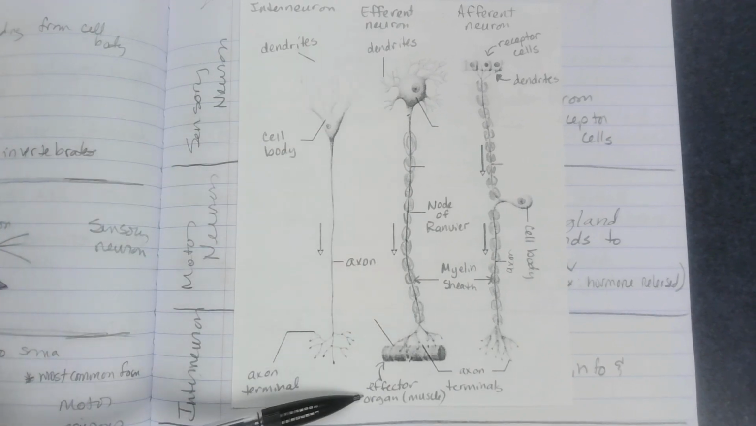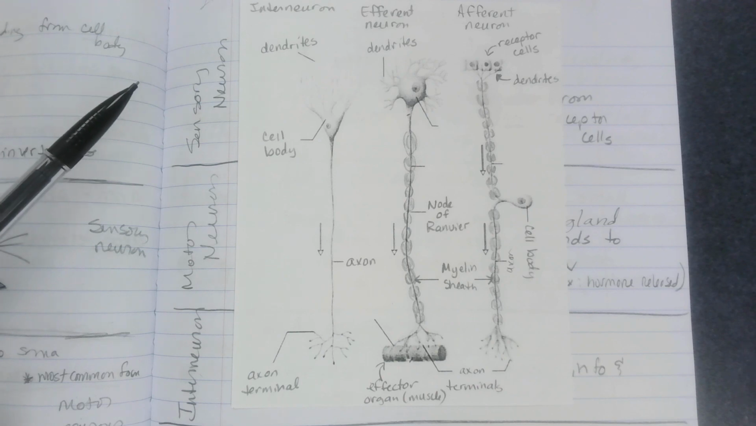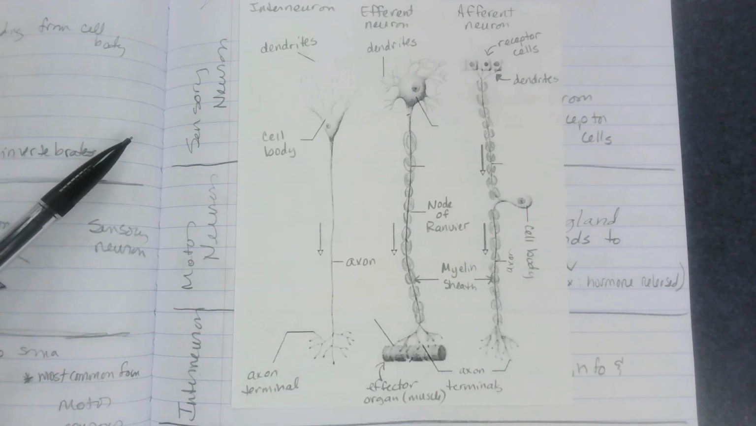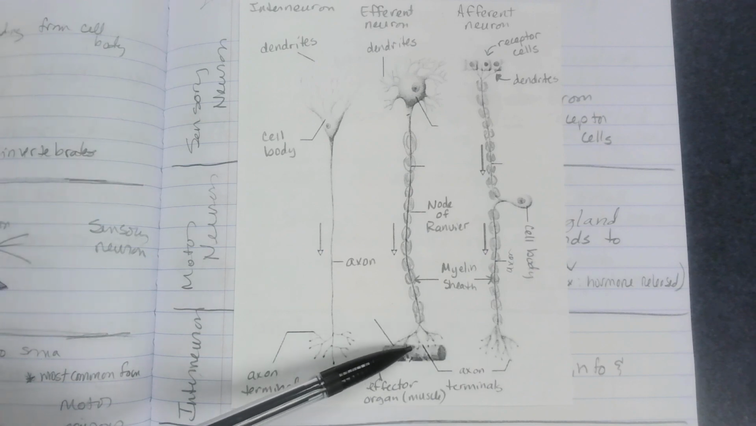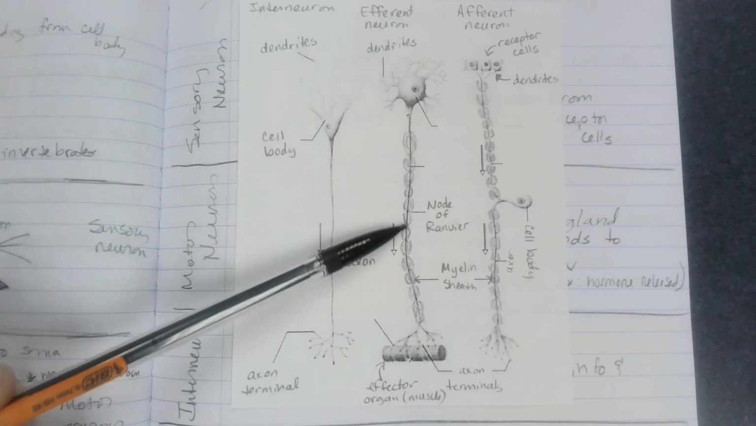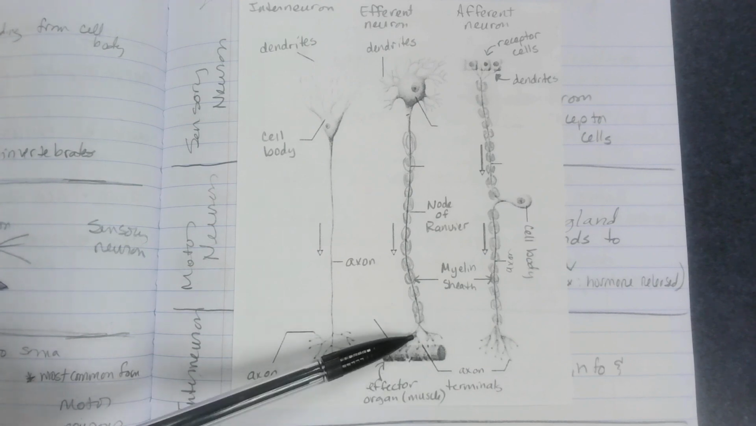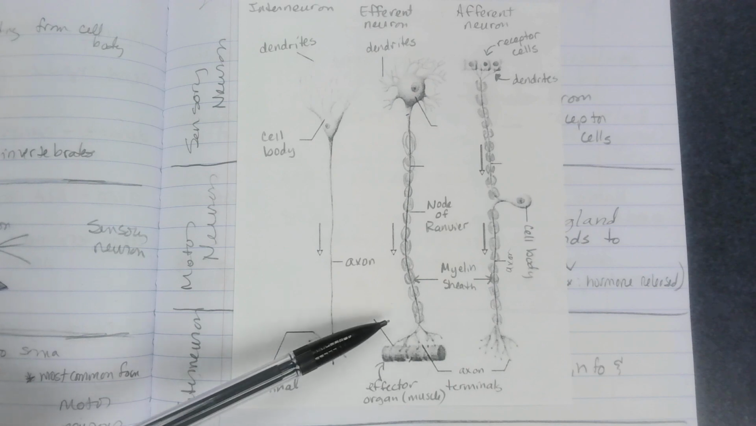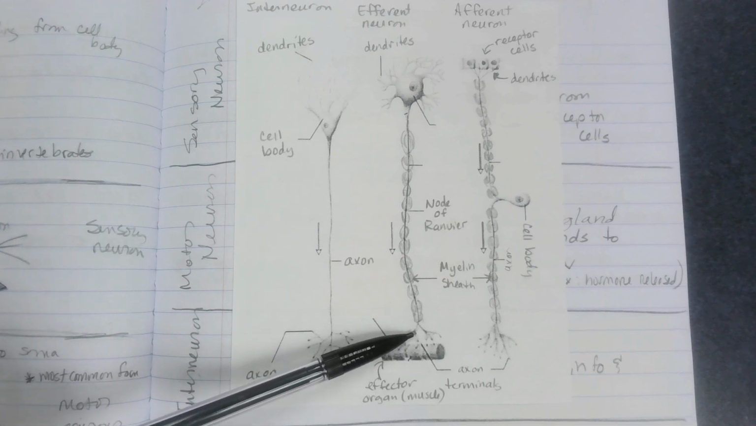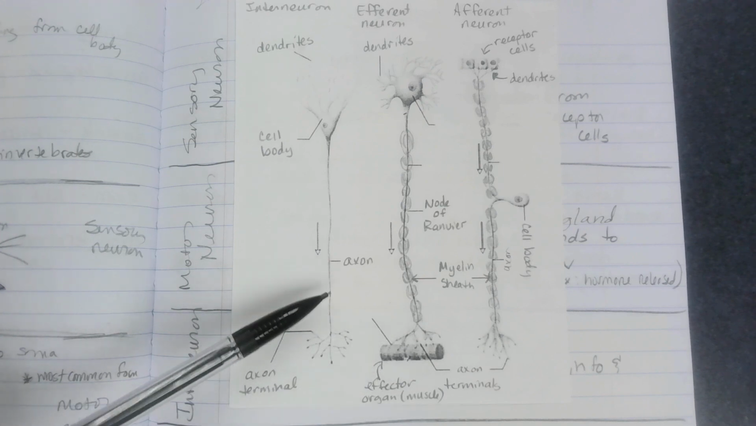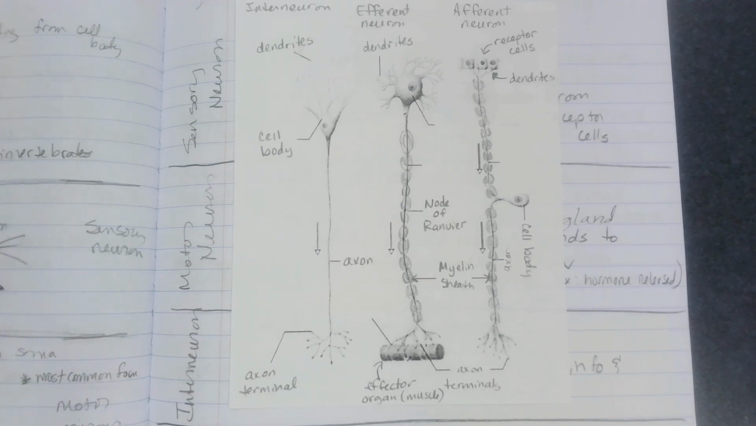At the end of the effector neuron is an effector organ. So it could be a muscle or a gland, something that's going to do something, that's going to have an effect. So here's all my axon terminals. That's going to end at an effector organ. So this looks like a muscle fiber. So the signal would come down here. That signal would go across that synapse, across that gap, by a neurotransmitter. The neurotransmitter would then cause a release of calcium in the sarcoplasmic reticulum, which then would result in a contraction.